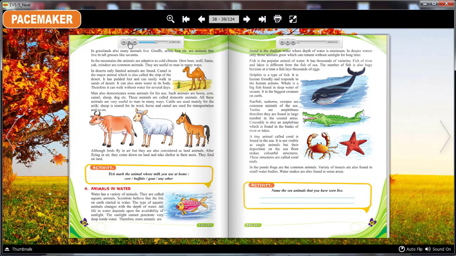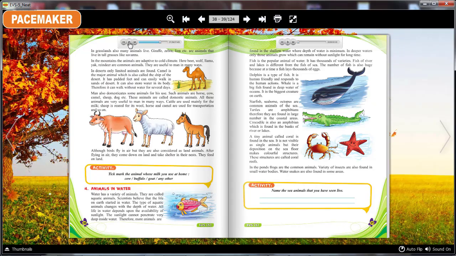Although birds fly in air, they are also considered land animals. After flying in air, they come down on land and take shelter in their nests. They feed on land. Activity. Tick mark the animal whose milk you use at home.